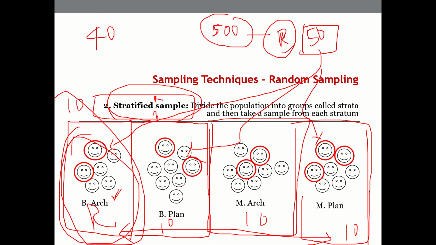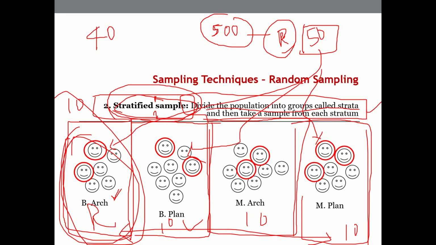Otherwise it is a stratified random technique. Why? Because we are saying in the first place, I want 10 samples from each group. So this is another method, called stratified sampling technique, random sampling technique. Divide the population into groups called strata and take a sample from each stratum. This is the kind of text that we can understand from this.